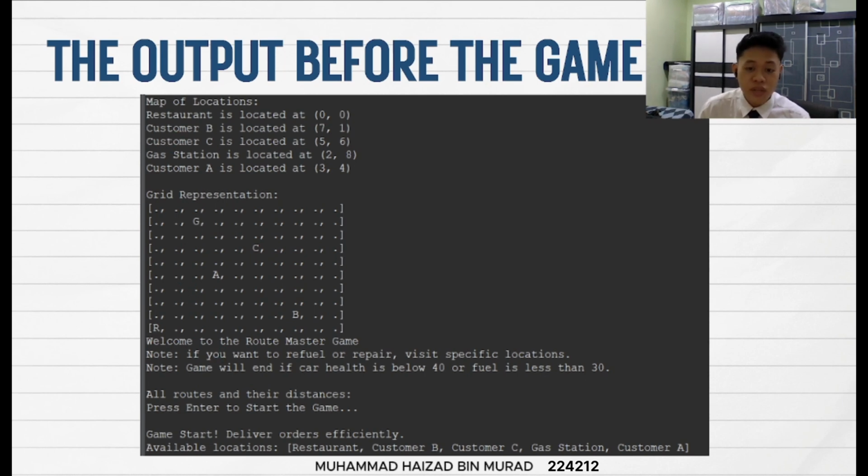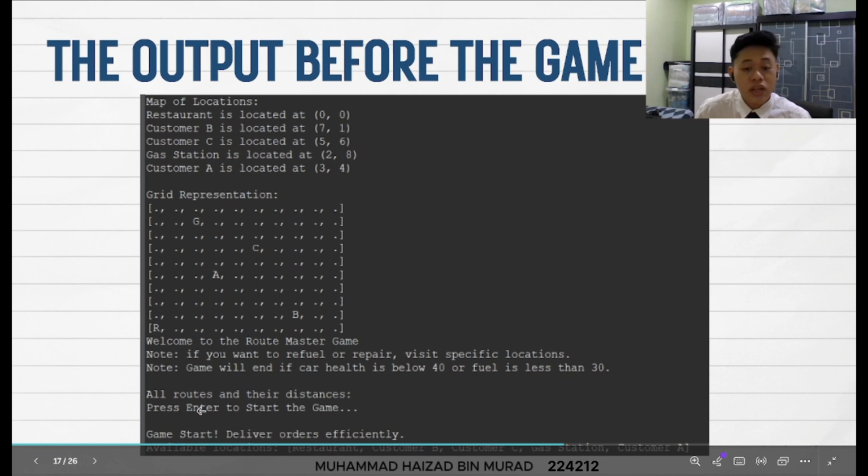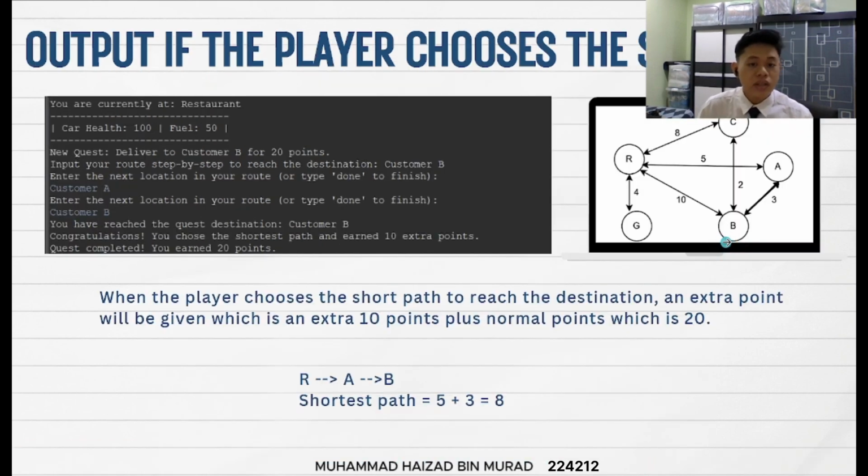It also displays 2 rules for the player to take note. To start the game, the player just needs to press the enter button on their keyboard and the game will start immediately. The game starts with the current location given. For this case, the location is the restaurant. And you can also see the car health and fuel. Then there is a quest for the player to complete to get points.